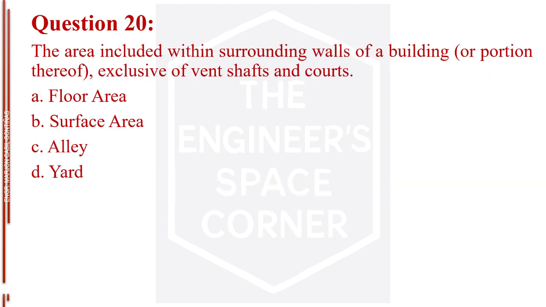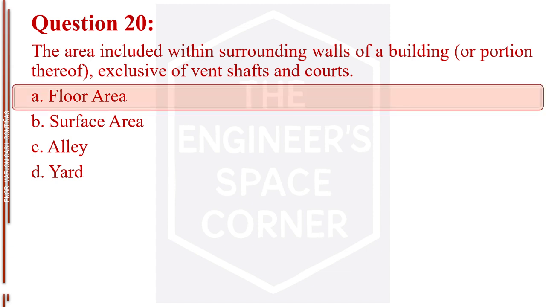Question number 20. The area included within surrounding walls of a building, or portion thereof, exclusive of vent shafts and courts. Letter A, floor area. Letter B, surface area. Letter C, alley. Letter D, yard. The answer is letter A, floor area.